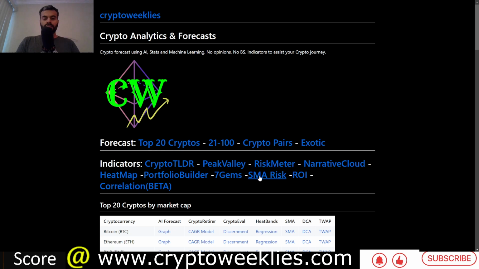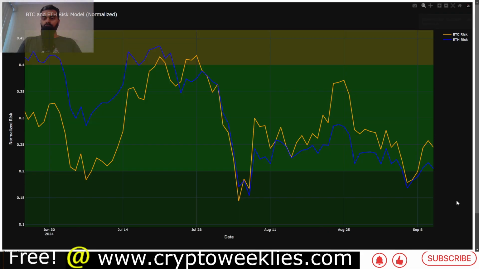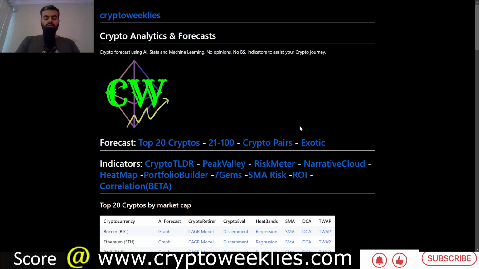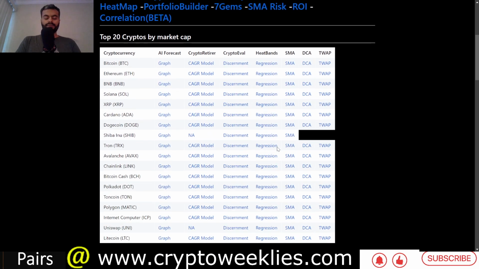The last but not the least is the Bitcoin and ETH related risk levels, which provide a guideline to what altcoins could do. Right now, both risk for BTC and ETH are going down. ETH risk at around 0.2, BTC risk at around 0.24. That means we are in a low risk environment per this analysis. This is calculated by the proportional difference between the price and the 20-week moving average for both Bitcoin and ETH.